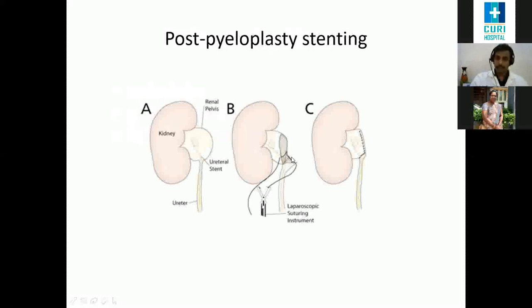Here, this is an image of pyeloplasty. Image A is showing a dilated renal pelvis with a narrowing at the upper ureter. So that part has been excised and anastomosed, and there's a DJ stent placed within.